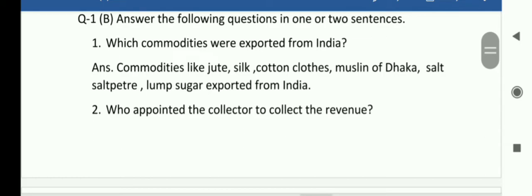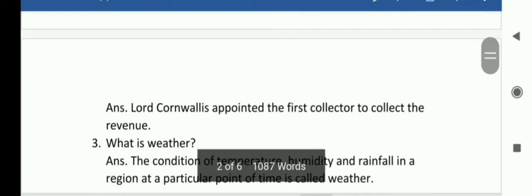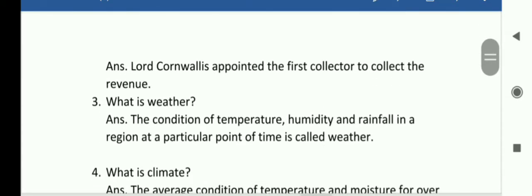So remember dear students, commodities like jute, silk, cotton clothes, muslin of Dhaka, salt, saltpeter, lamb, sugar, etc. were exported from India. Same way students, you can see second number, who appointed the collector to collect the revenue? So remember, Lord Cornwallis appointed the first collector to collect the revenue.